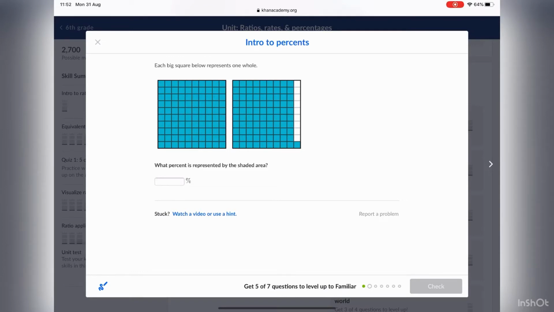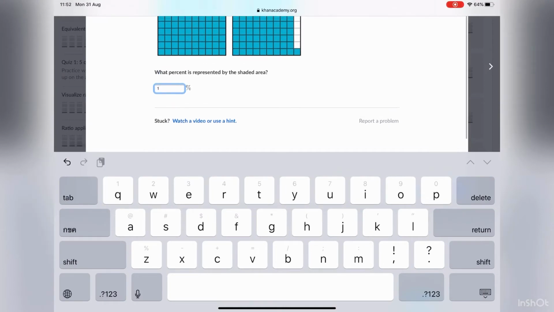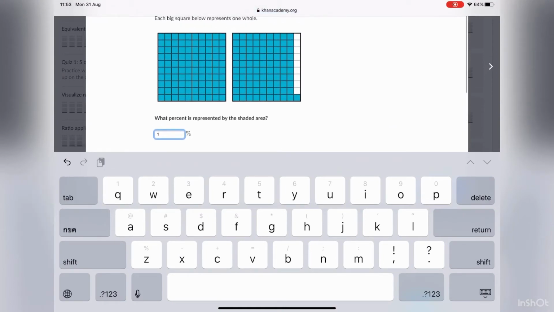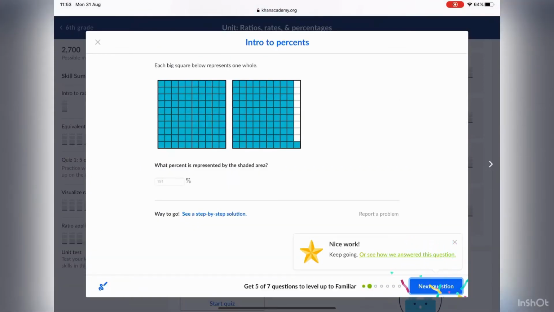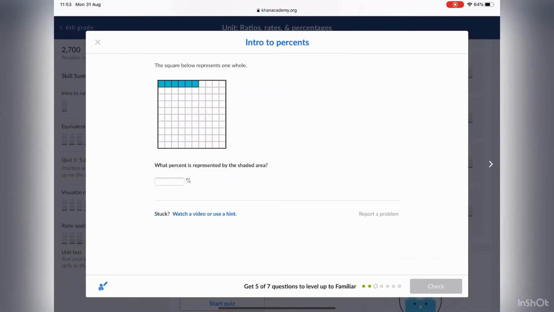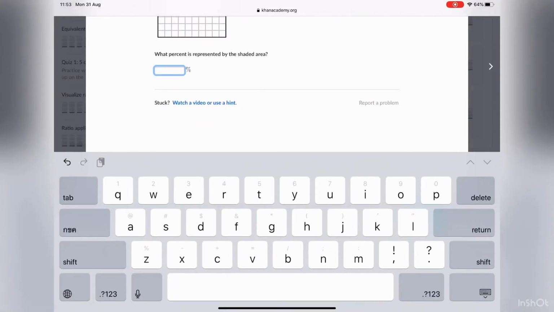Since there's one field shaded areas, it has to be at least 100%. But since this is a 91%. As you can see, there are 100 squares. Each square represents 1%. As you can see, there's 6 squares, so it's 6%.